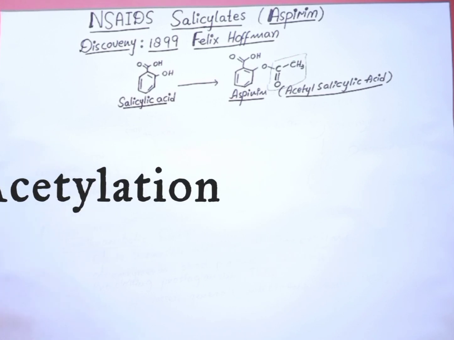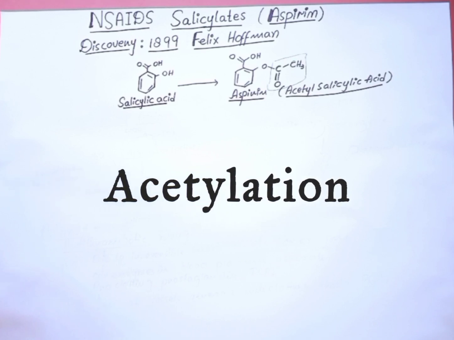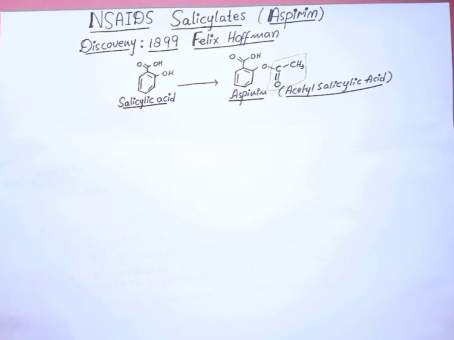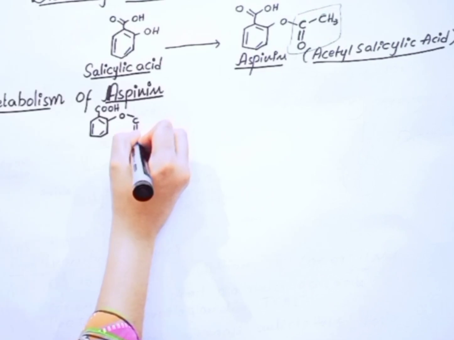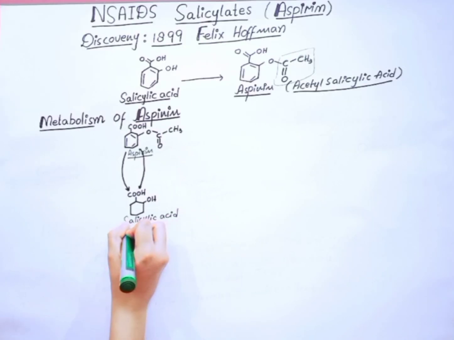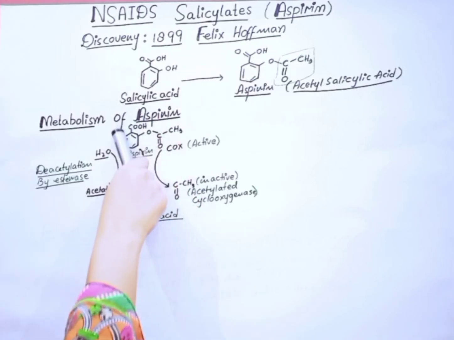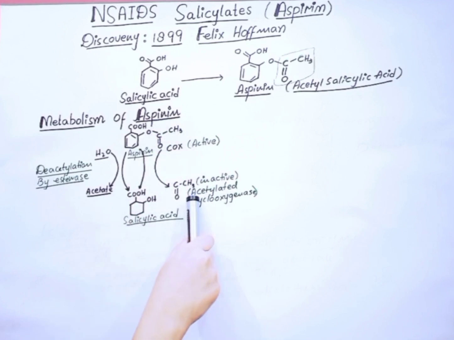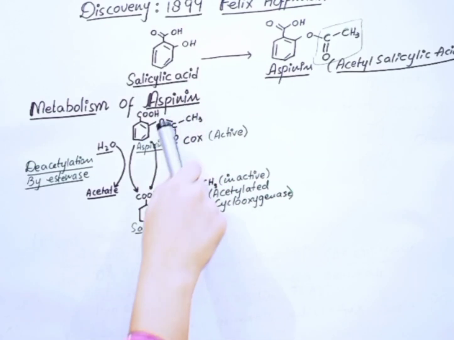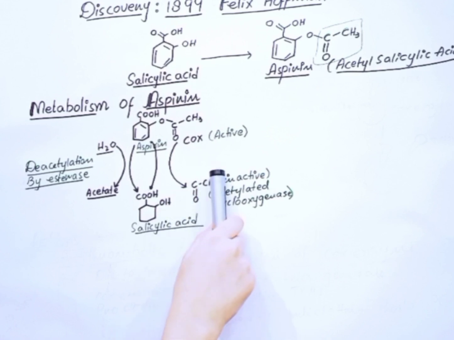Let's discuss the metabolism of aspirin and acetylation of cyclooxygenase by aspirin. Aspirin is rapidly deacetylated by esterases in the body producing salicylates. So you can see here this acetyl group is rapidly removed and attached to the cyclooxygenase enzyme.